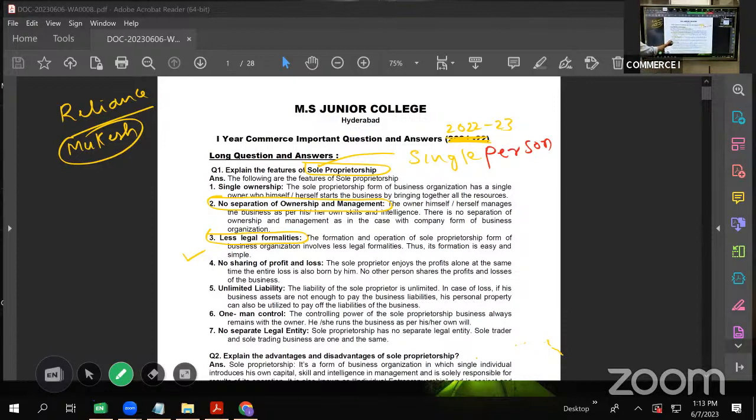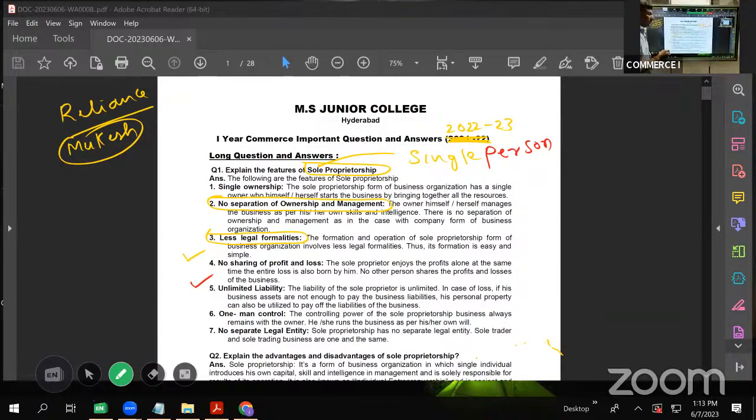That is one of the features of sole proprietorship, because there is only one owner. Obviously, the owner only will get the profit. The other employees, if any, are not going to get a share in the profit. They are going to get their salaries. But the entire profit will be enjoyed by the proprietor, who happens to be a single person in case of sole proprietorship.